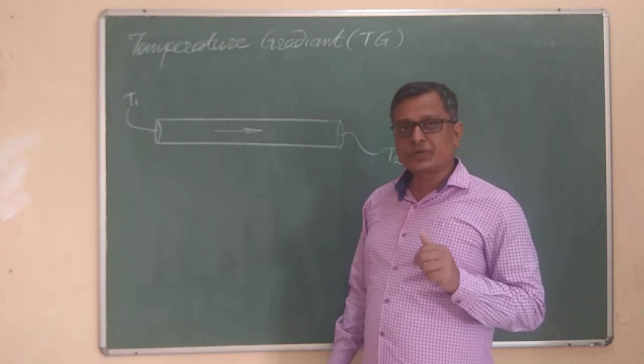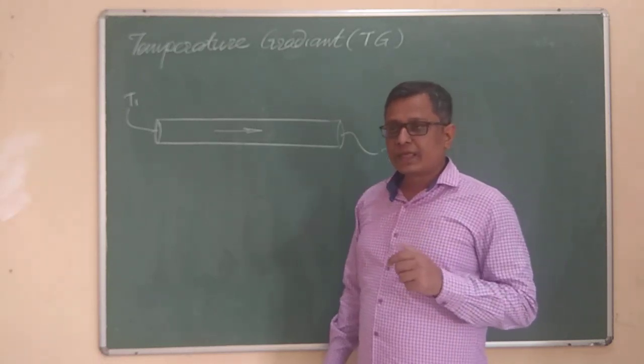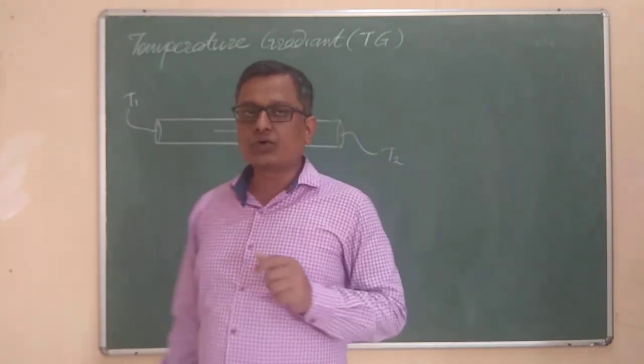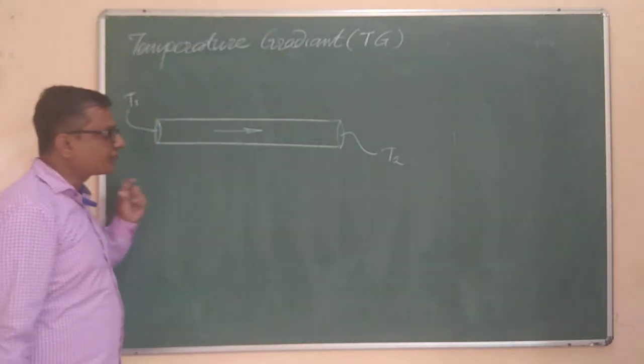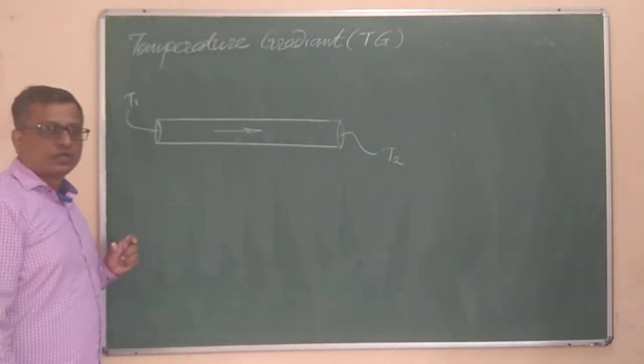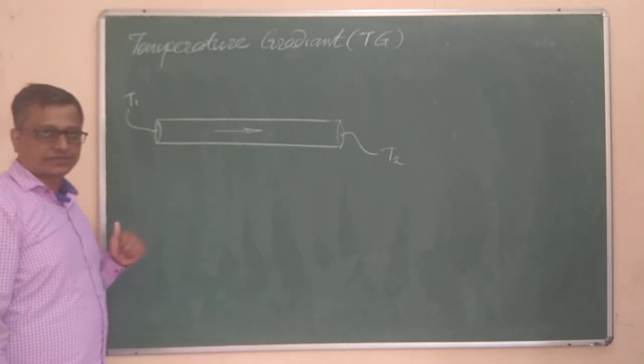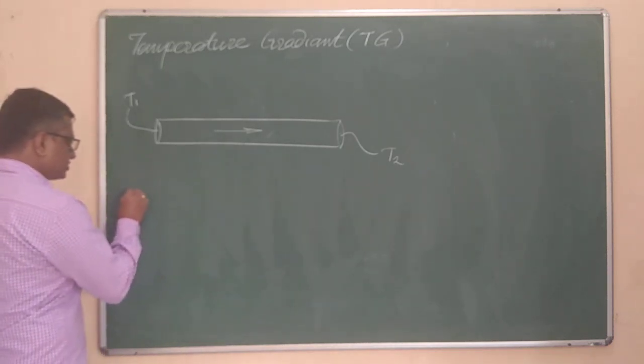Now if the heat transfer is occurring at steady state, at that state if I take the rate of change of temperature with respect to any direction, I would like to write it over here in words.